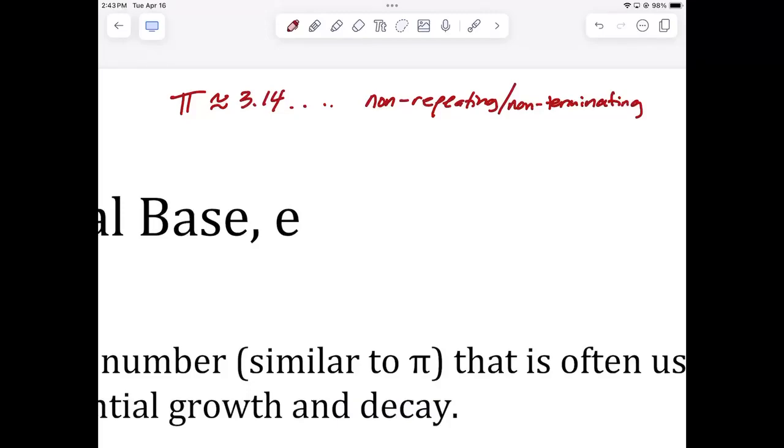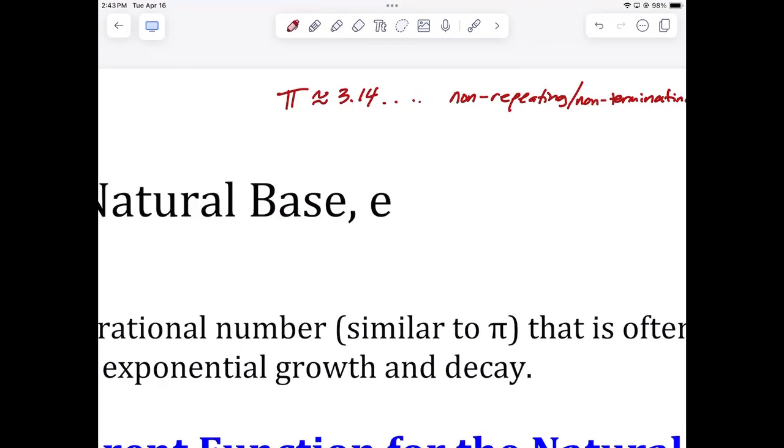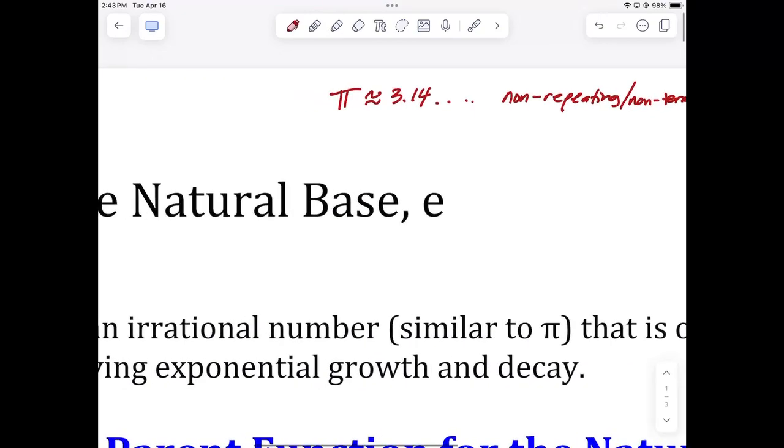So today we're learning about e. e is an irrational number, right? Oh, that's pretty. An irrational number. It's called the natural base because it's found in nature. I didn't say that yet, but it's found in nature. A lot of populations that grow can be modeled by base e better than any other base, okay?